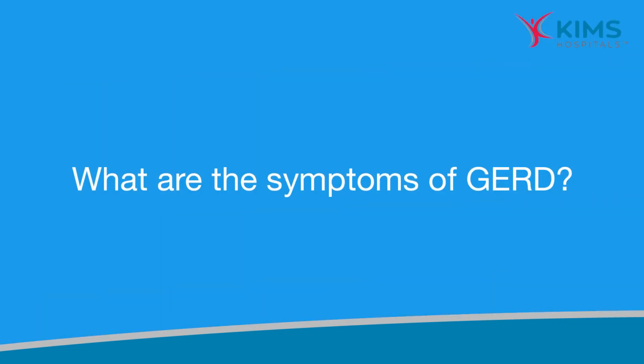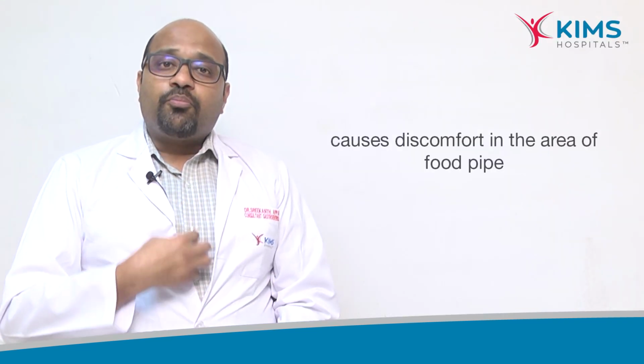So all these symptoms, that is burning, pain, discomfort, tightness, etc., which happen because of the acid, with or without the food, coming back from the stomach into the food pipe, are known as GERD, or Gastroesophageal Reflux Disease. GERD causes discomfort in the area where the food pipe is, that is, in the center part of the chest. It can come with a burning sensation. You have severe burning happening because of the acid coming back.